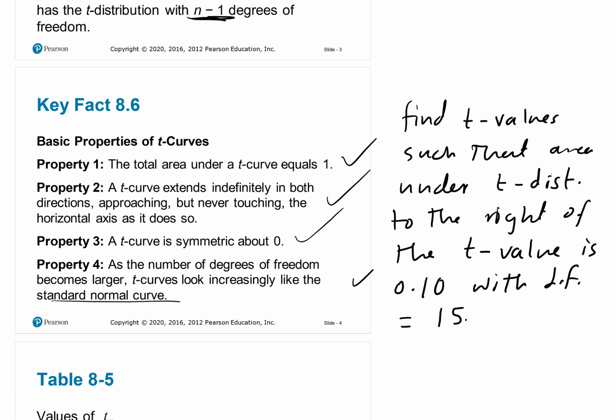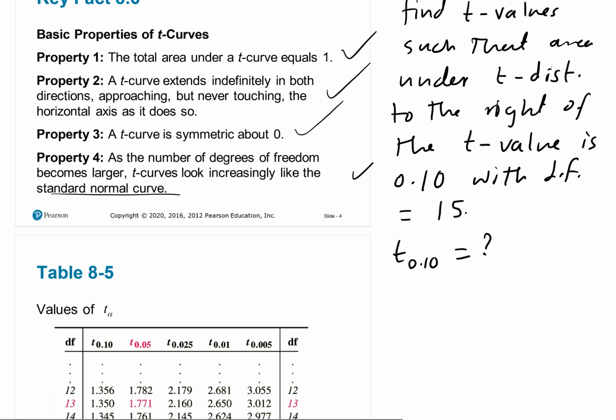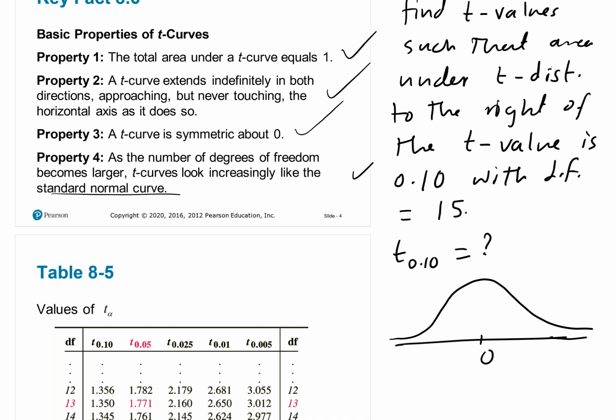In other words, they're asking, what is t sub 0.10? Graphically, this is 0 here, and the area here is 0.10. They're asking us about that point. What is t sub 0.10?